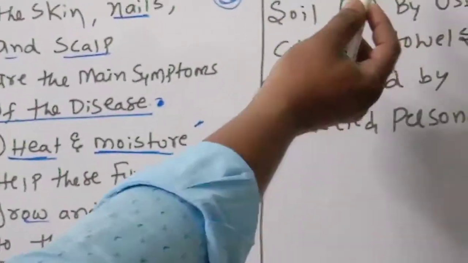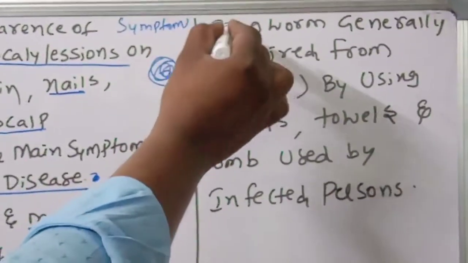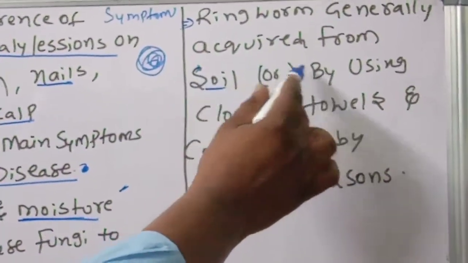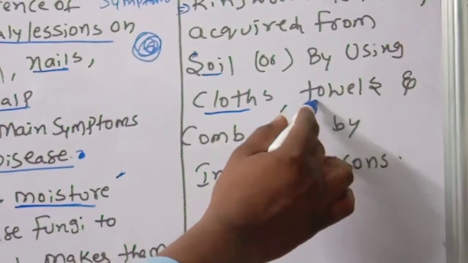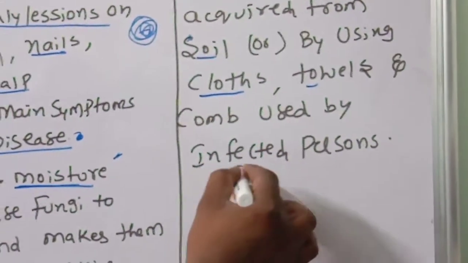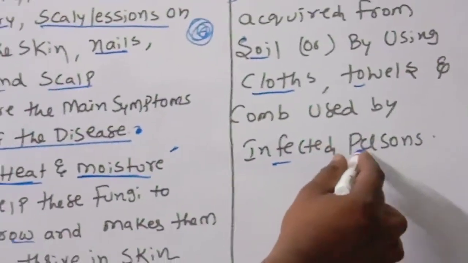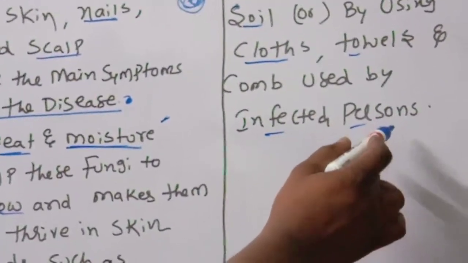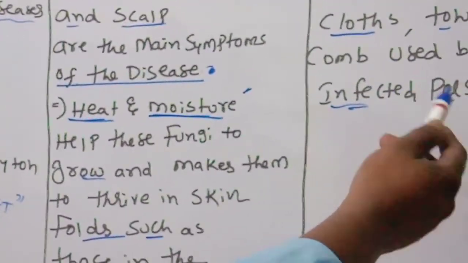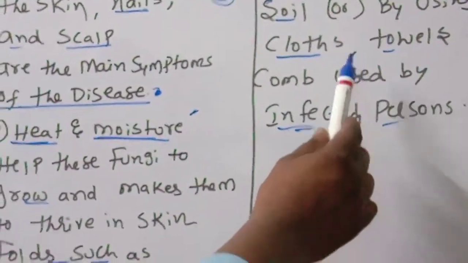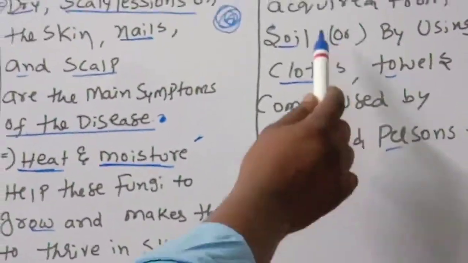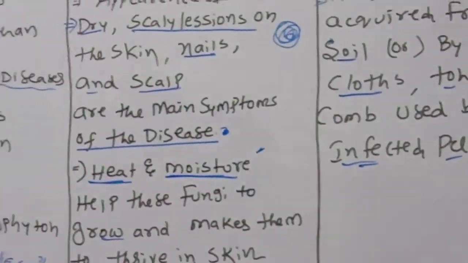Ringworm is generally acquired from where? From soil, or by using clothes, towels, or combs used by an infected person. If you use an infected person's comb, we will also get that fungus, and it causes the ringworm infection. So be very careful about clothes, towels and combs, especially from soil also it can be acquired.